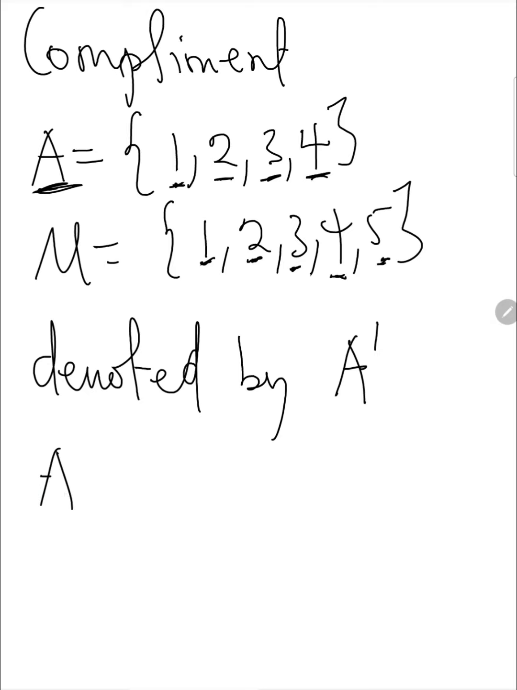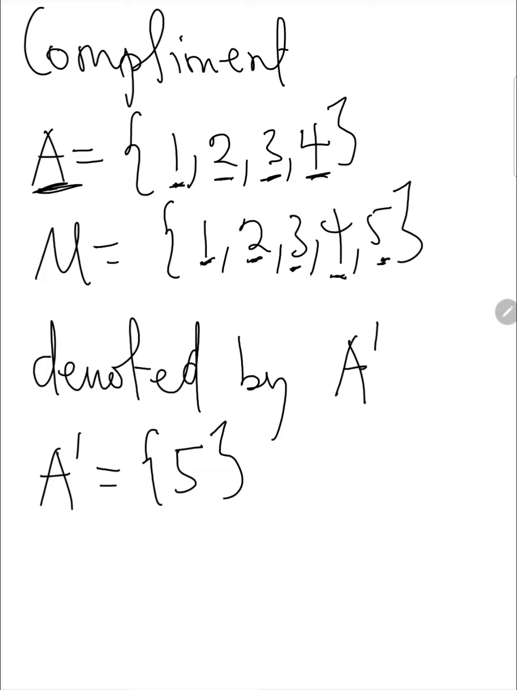So if you are looking for the set A complement, then it will be what? Which element is in the universal set but not in the set A. So it's 5. So the complement of A is 5. That's the meaning. Any element in the universal set that cannot be found in the subset is what we call the complement of that subset.